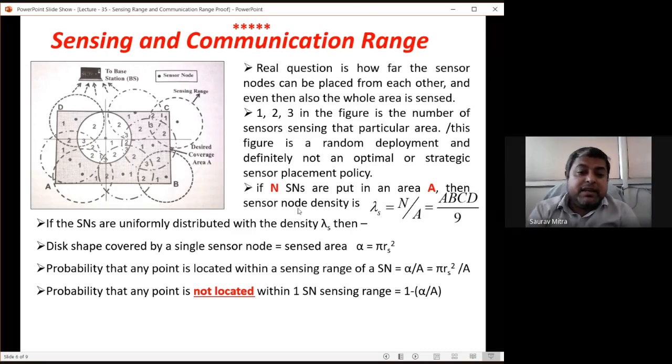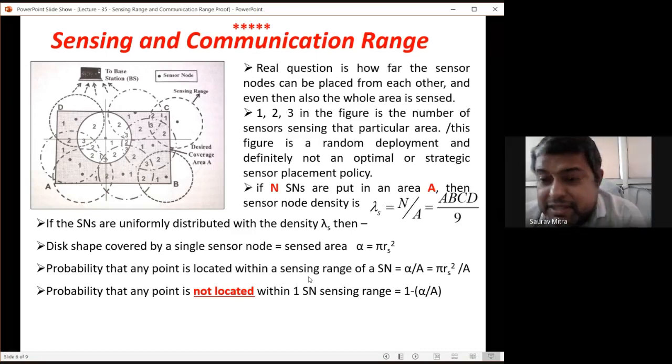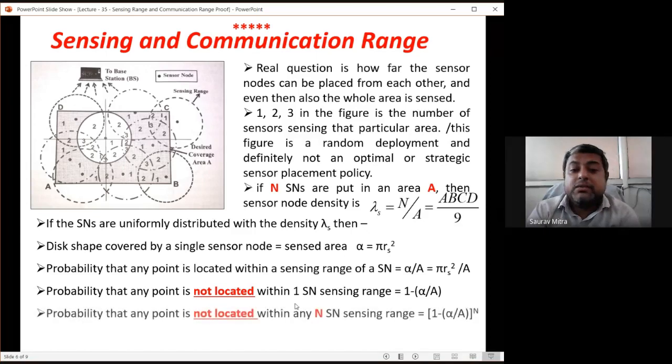The more the probability that any point is located within the sensing range keeps increasing, the more the not-located probability will keep decreasing. If we find that pi RS square divided by A becomes 0.8, that means the probability of any point being located within the sensing range is 0.8.